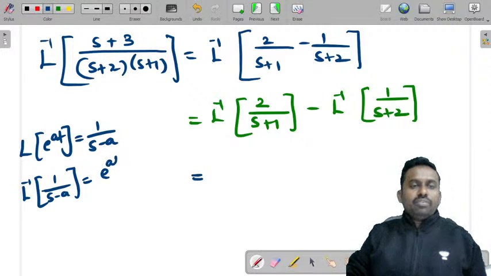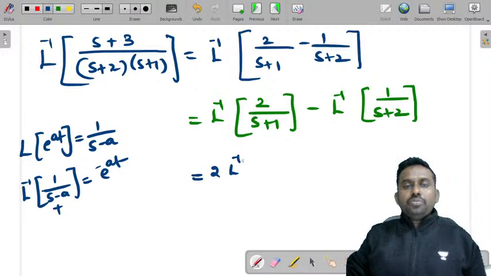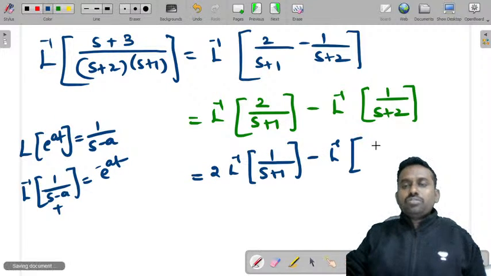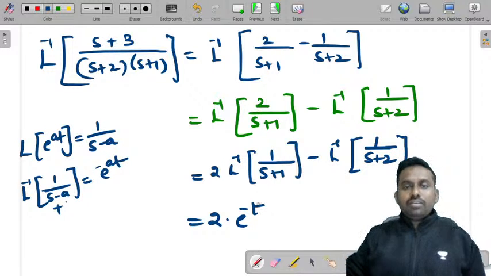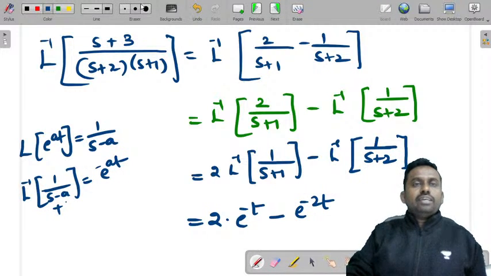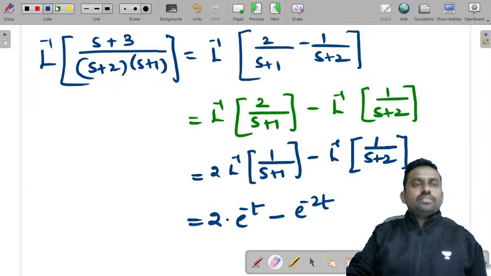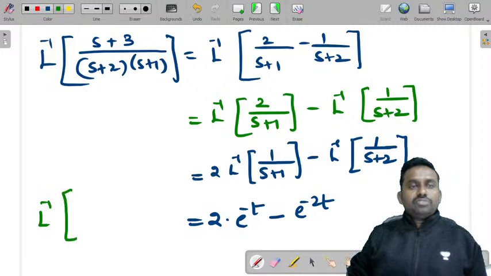It is e power at. If this is plus, this is minus. So you can take common: 2 times Laplace inverse of 1 by s plus 1 minus Laplace inverse of 1 by s plus 2. So what is the Laplace inverse? 2 into e power minus t, for 1 by s plus 1 in place of a you have minus 1, minus e power minus 2t. So this is the Laplace inverse of the first element, (s plus 3) by s square plus 3s plus 2.